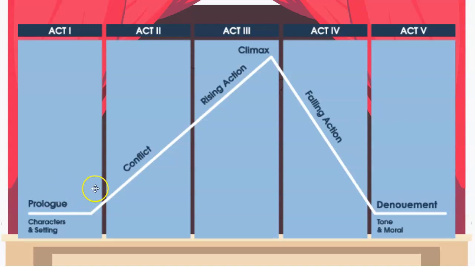The plays themselves, Shakespeare breaks them up perfectly according to the plot diagram. In Act 1, we will learn about the exposition or the prologue. We will meet the main characters. We will have the settings explained, and we will start that initial aspect into conflict. As we get into Act 2, it is all increase in conflict and rising action. In Act 3, we finish off rising action, and at the very last scene of Act 3, we get into the climax of the play.